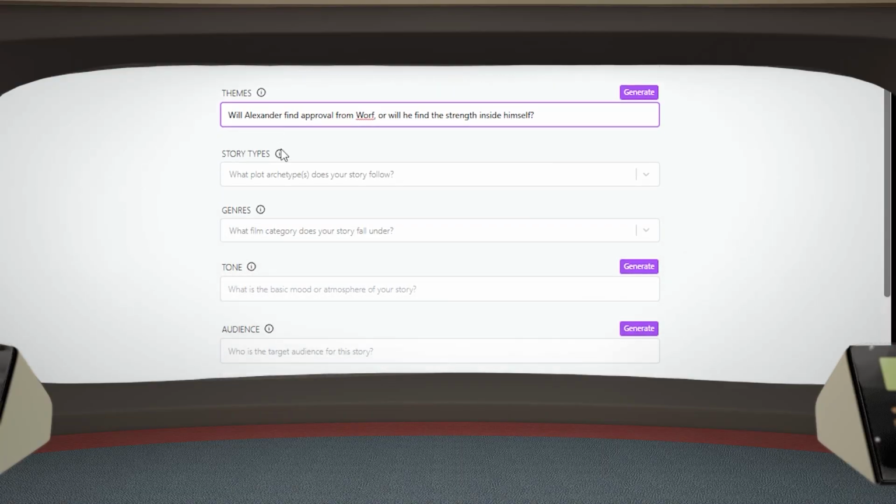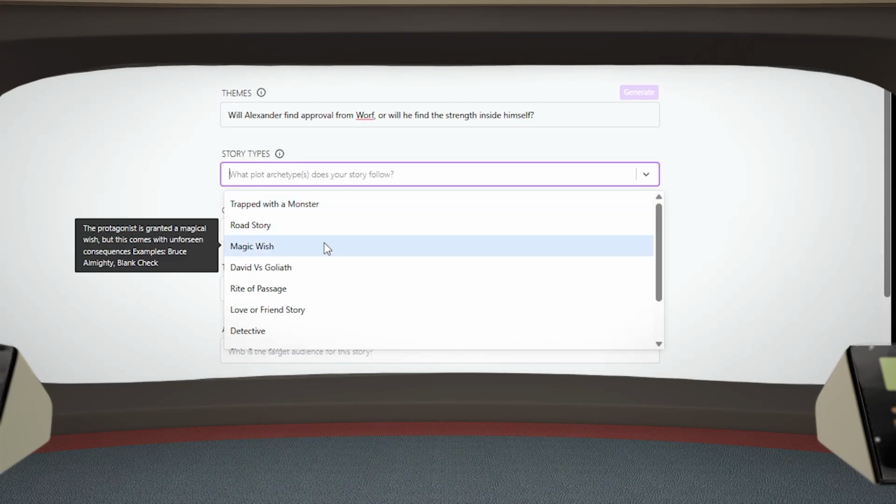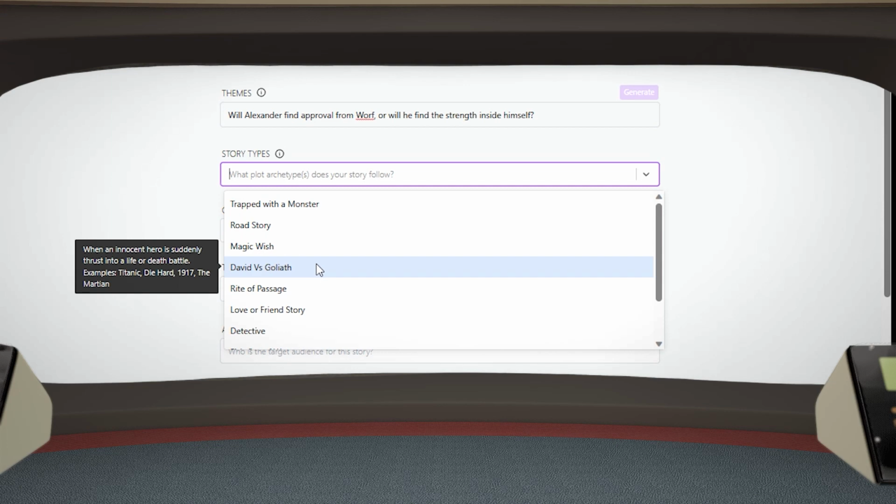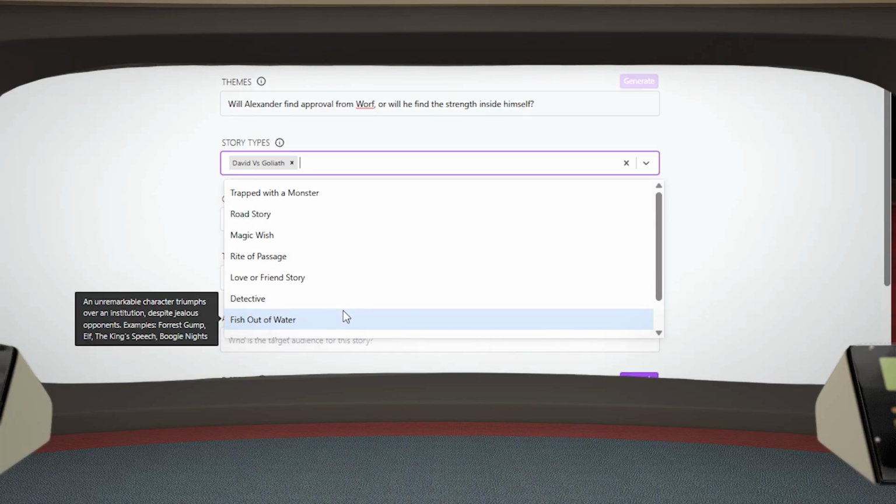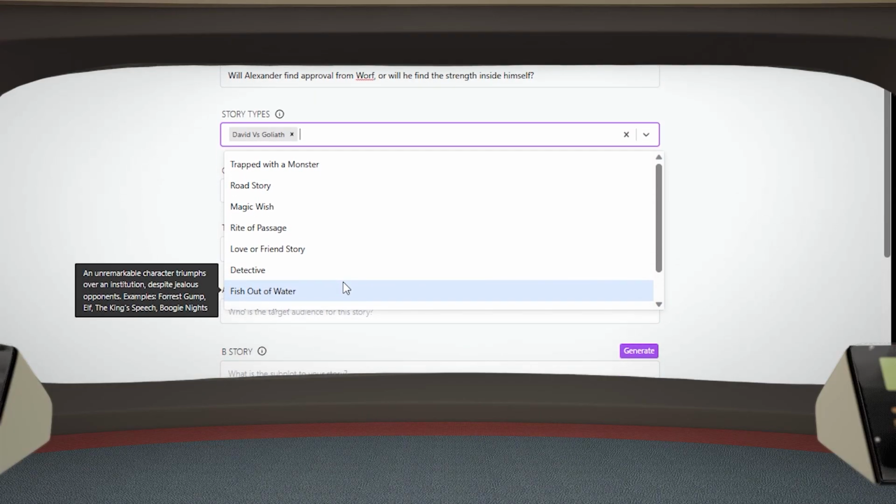What plot archetypes does your story follow? Computer, define story types. Story archetypes are identifiable patterns within the plot and structure, which are repeatedly found throughout various eras, societies, and belief systems. For example, David versus Goliath, when an innocent hero is suddenly thrust into a life or death battle. David versus Goliath, definitely. Fish out of water, an unremarkable character triumphs over an institution, despite jealous opponents.